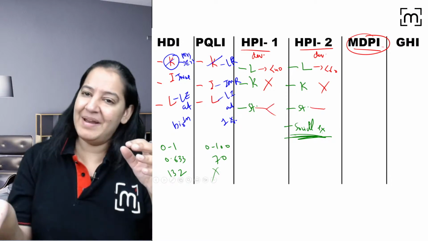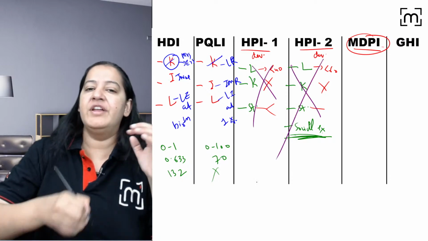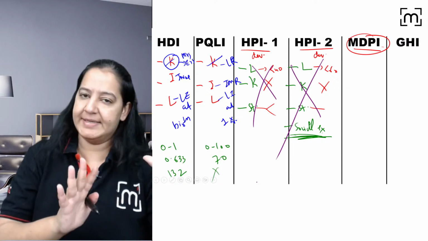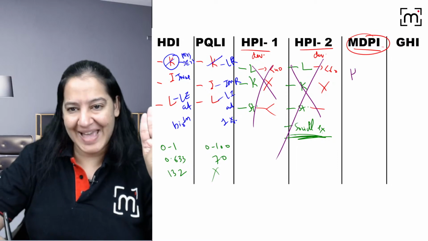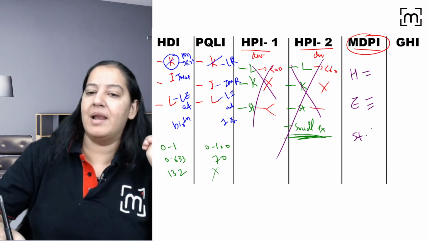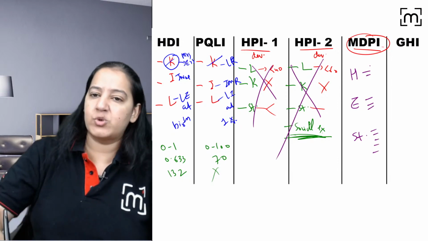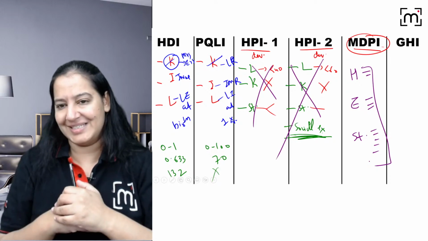Yes. In MDPI, that is multi-dimensional poverty index, we replace these two. If you don't want to learn, okay, learn MDPI. So MDPI में there are 3 things: health, education and standard of living. Among them, there are multiple indicators, total 10 indicators. I don't suggest you to learn those indicators. That's it. Give me a thumbs up.